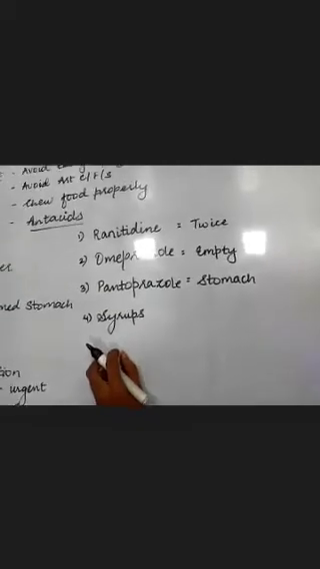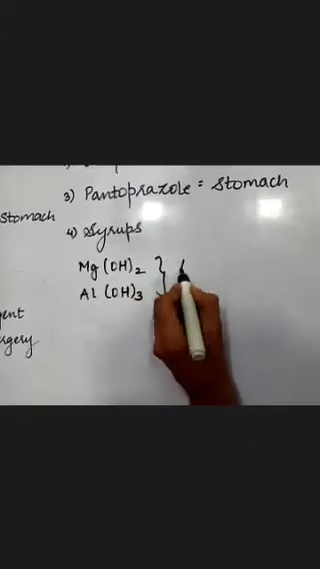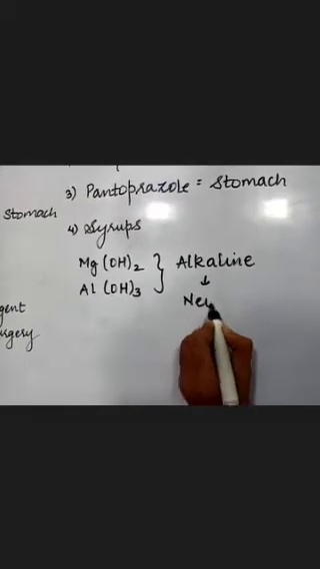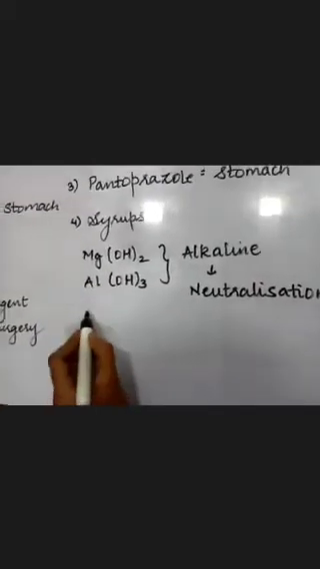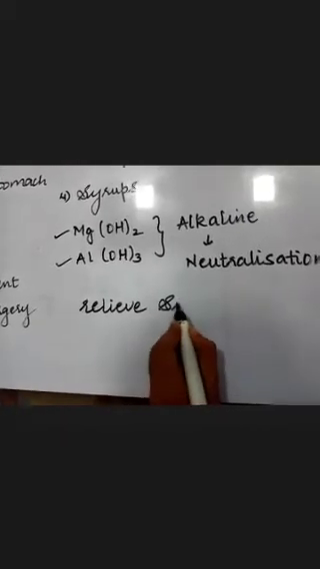Along with that, there are many antacid syrups available in the market. Now, I will not focus on the brand name which is available only in India. I'll teach you the syrup in general that you have to remember. Most of these syrups contain magnesium hydroxide or aluminum hydroxide, and these syrups are alkaline in nature. So in the acid medium of the stomach, they will carry out a reaction called a neutralization reaction. So these syrups which contain magnesium hydroxide and aluminum hydroxide are known to relieve the symptoms of acidity.